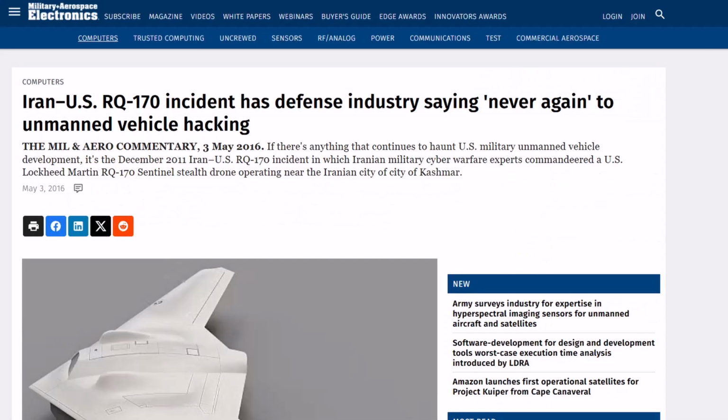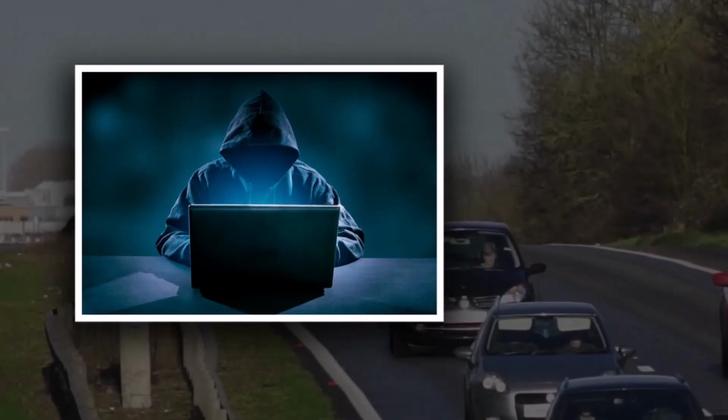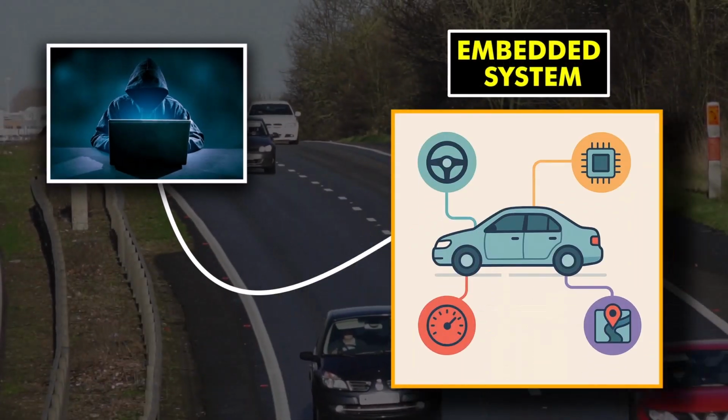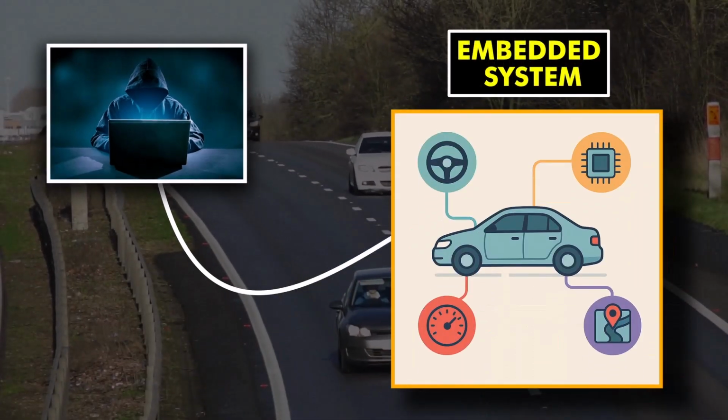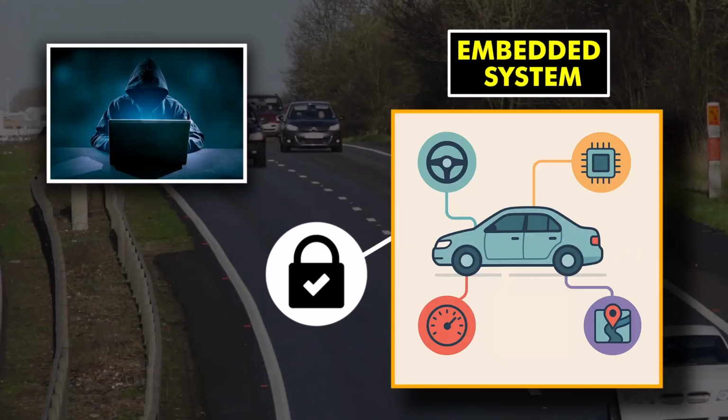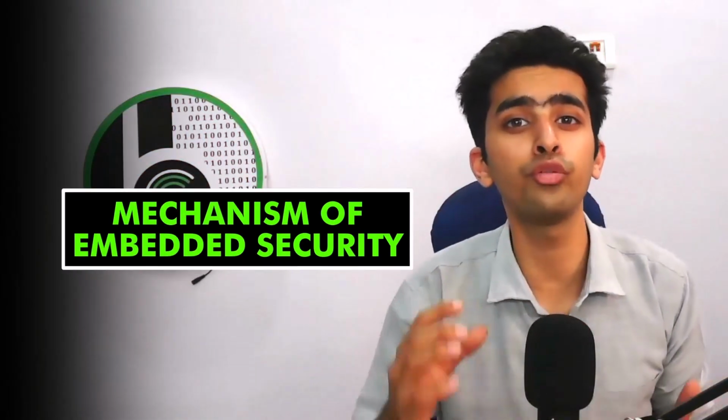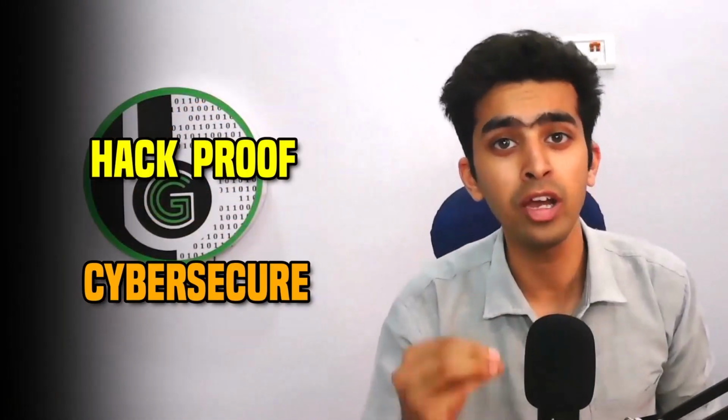In the last video, we explored a number of articles, news items, and incidents in which our embedded systems were hacked or had security design flaws, which makes the need for embedded security technology clear. In this video, we are going to explore different mechanisms for how this embedded security technology is implemented in the embedded systems of automotive vehicles, so as to ensure hack-proof and cyber-secure products. To do so, we are going to start with a crisp and simple analogy.